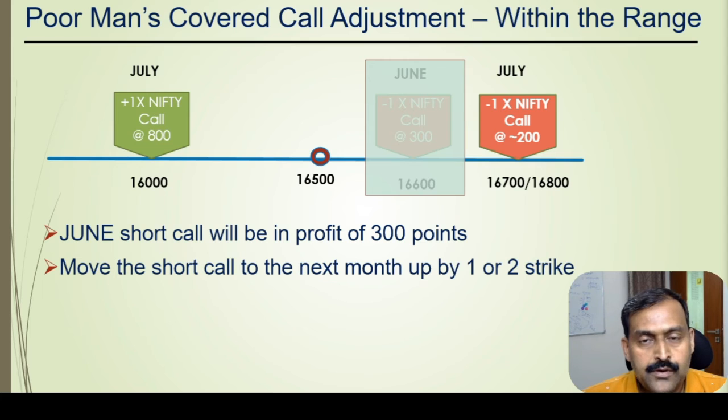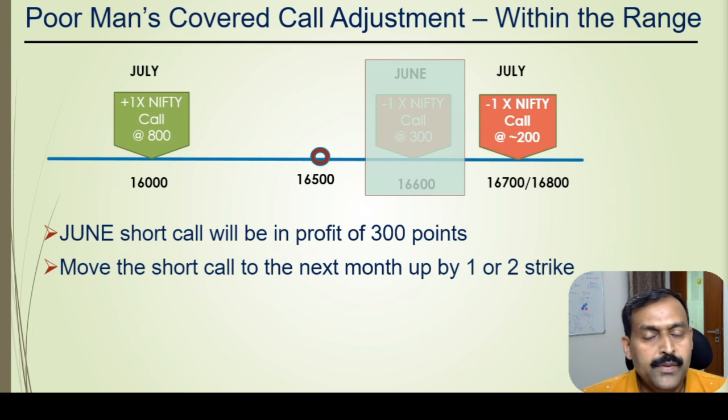Now out of the 500 spread, you have already collected 300 rupees as the premium. The next step is you have to go 1 or 2 steps above and sell a short call option for the month of July here. See here, I have sold a July call option of 16,700 or 800 and collected the premium of 200. So the net premium that you have collected is 300 from the June and 200 from the July.